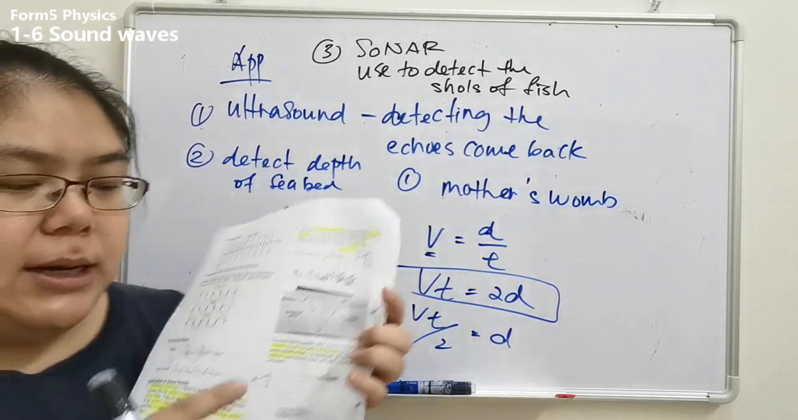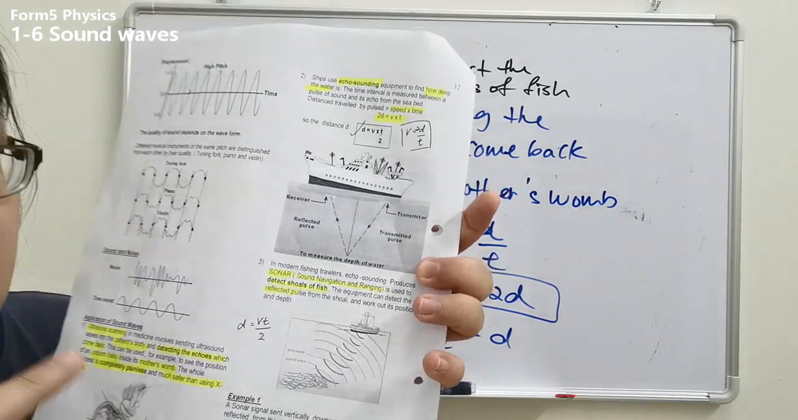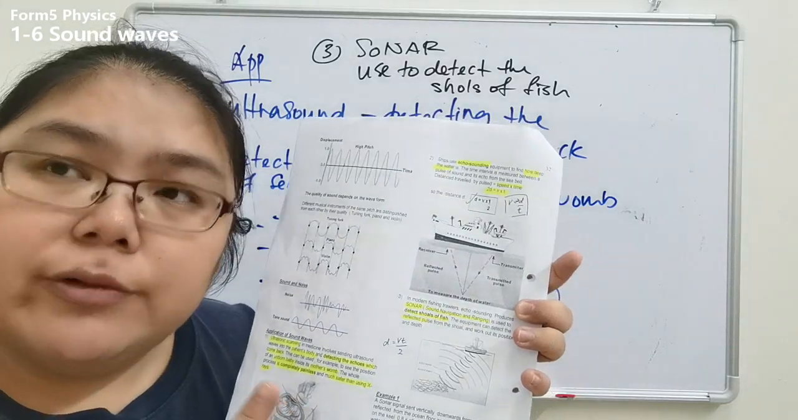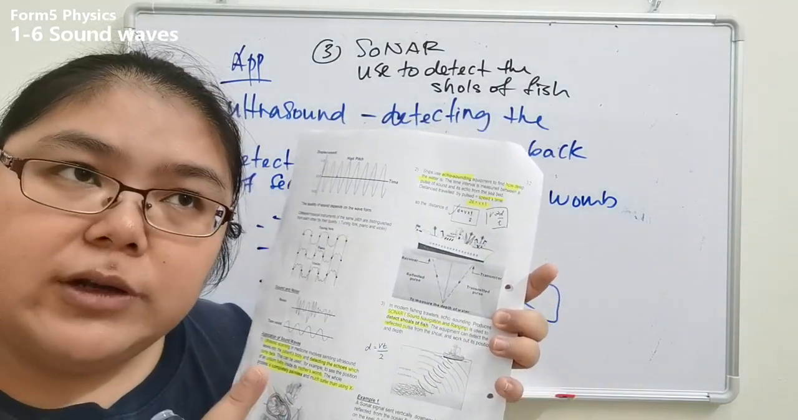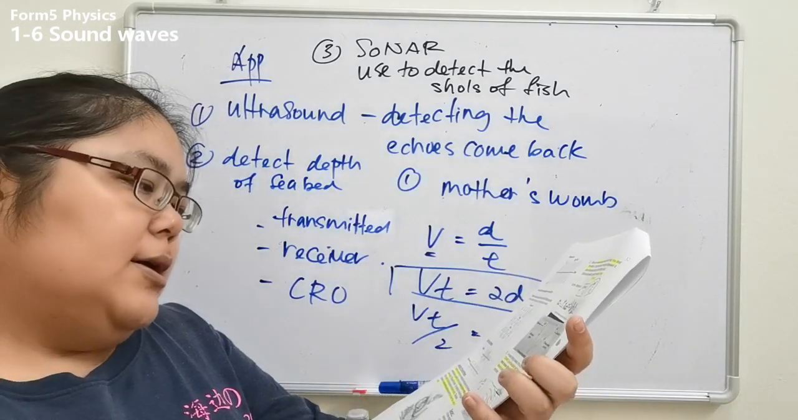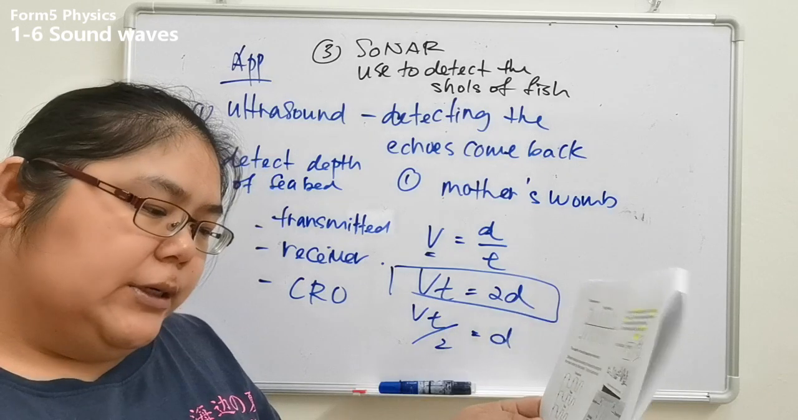So the diagram is like this. This one is a diagram of how they want to detect the shoal of the fish. So this one is a sonar system. Sonar system is just talking about detecting the shoal of the fish. Okay, detecting the depth of the seabed, we never say it is the sonar system. Okay, after that, there is your example.